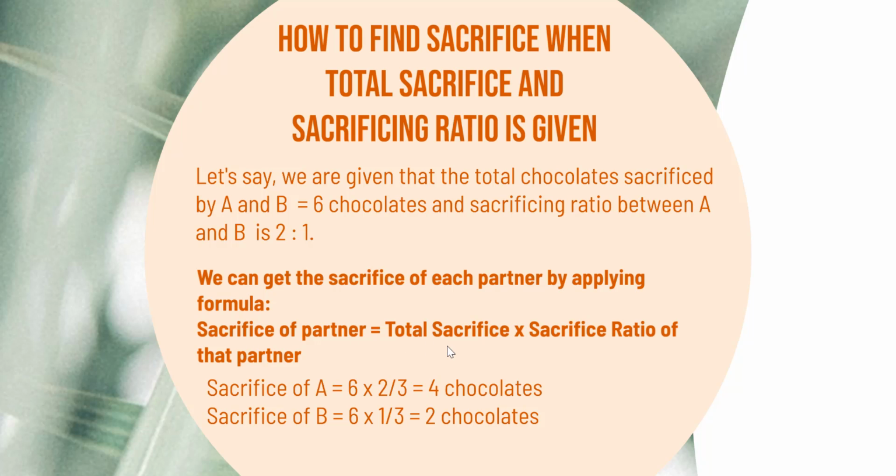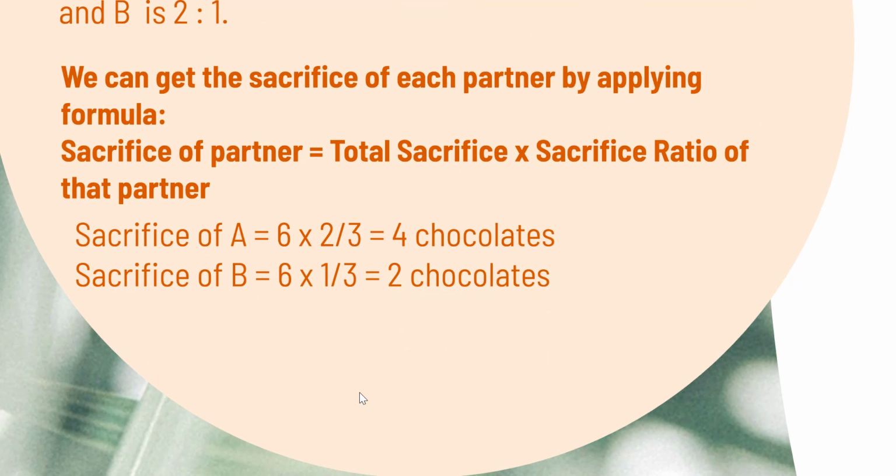Sacrifice of partner is equal to total sacrifice multiplied by the sacrifice ratio of that partner. So to get the sacrifice of A, we will take the total sacrifice of A and B, which is 6 chocolates, and multiply it by the sacrifice ratio of A, which is 2/3, and we get that A has sacrificed 4 chocolates. And to get the sacrifice of B, we will take the total sacrifice, which is 6 chocolates, into the sacrifice ratio of B, which is 1/3, and we get that B has sacrificed 2 chocolates.